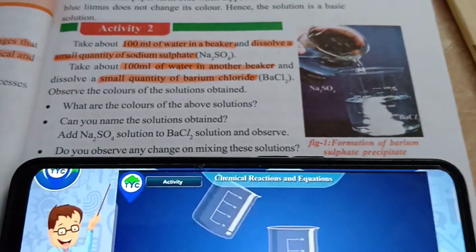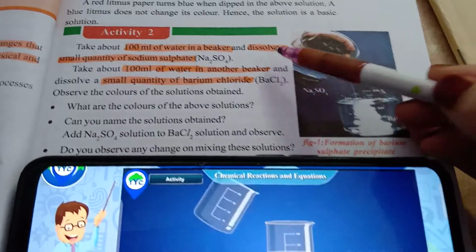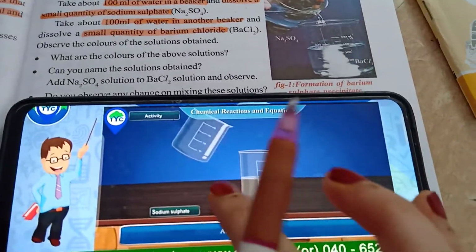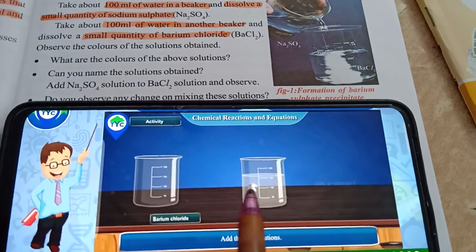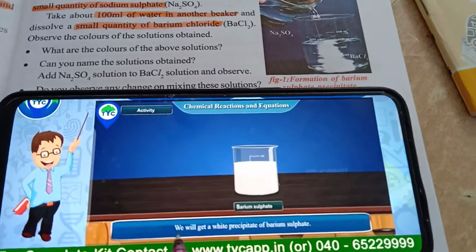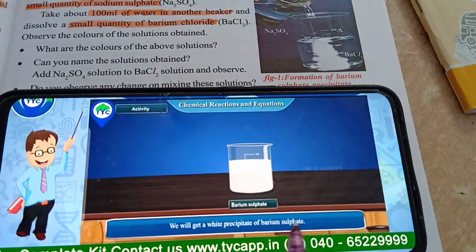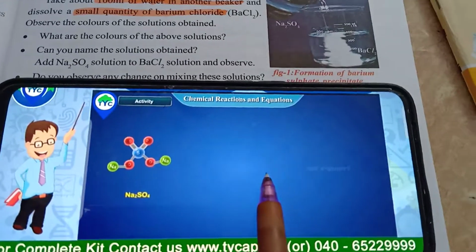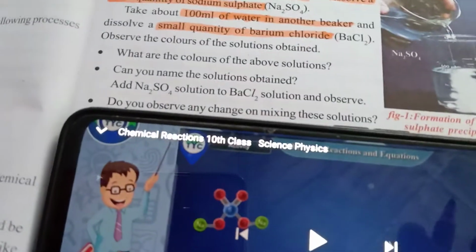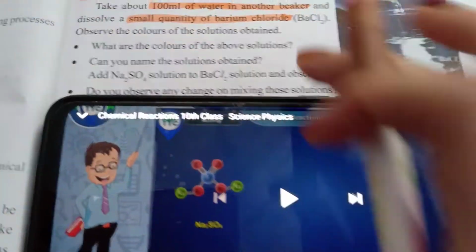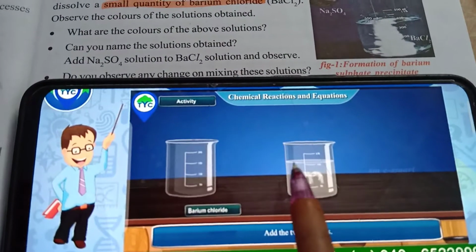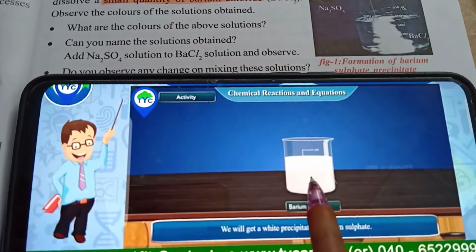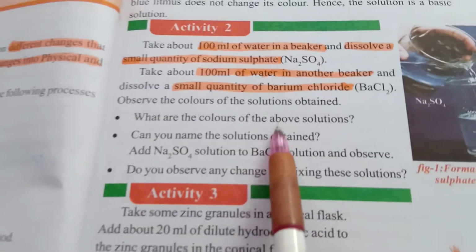After that, we have to add these two solutions into one beaker. Right over here, the sodium sulfate solution and the barium chloride solution are added in one beaker. We will get a white precipitate of barium sulfate. The color also changes, right? White precipitate is coming over here, which means a thick solution is forming. See, the reaction is going on and it becomes a thick solution. So by this we have completed our activity 2.